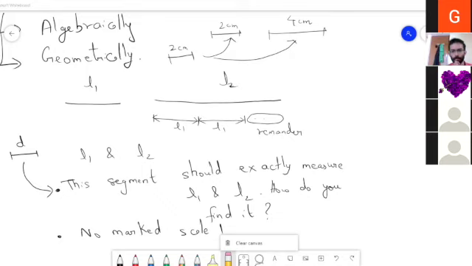Hello, sir. Yes, sir. Okay. Fine. So Pushpa ma'am, we can talk about factors when we are having integers, right? But then when we have two arbitrary line segments, how can we talk about their factors?